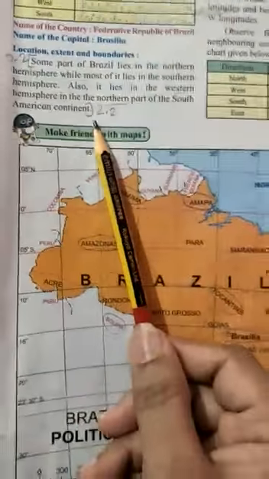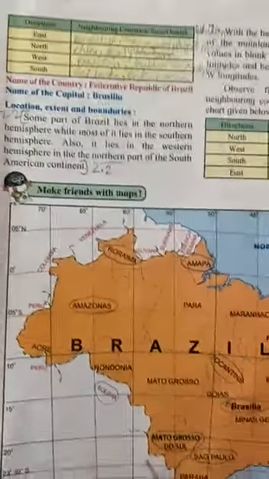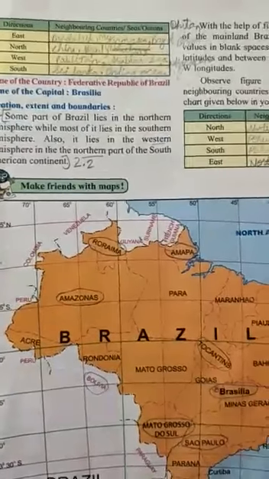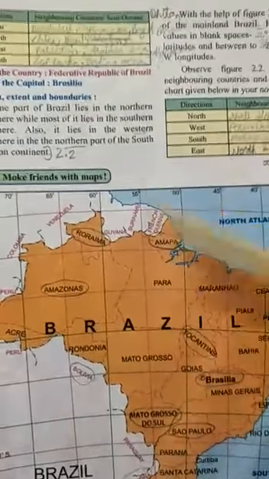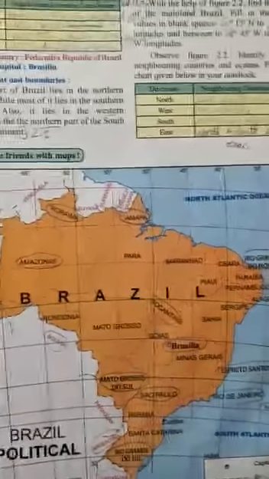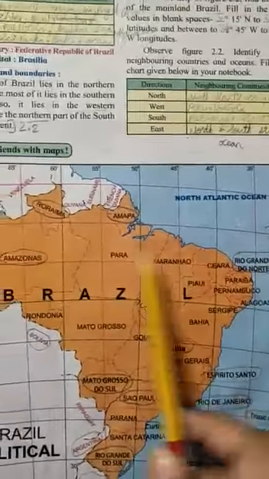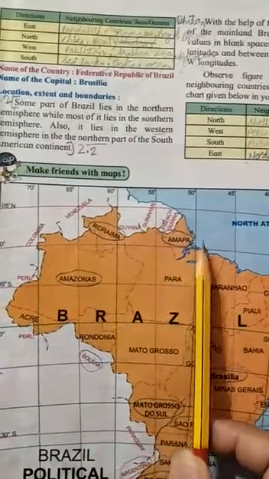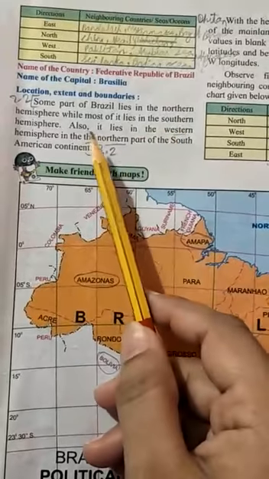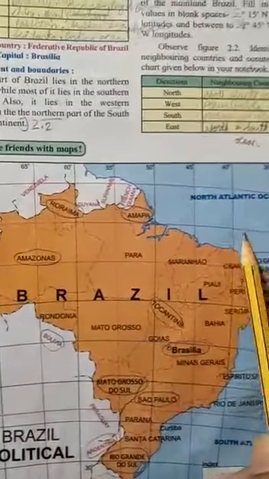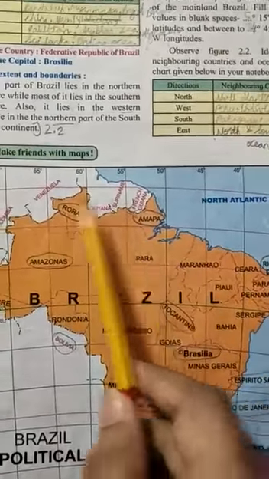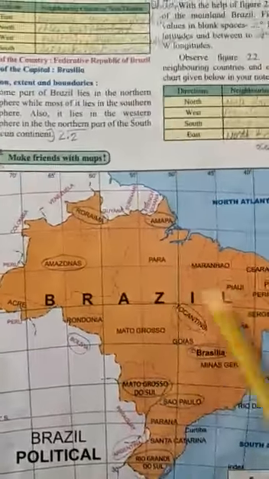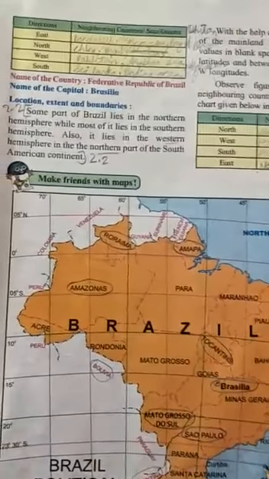I'll show you the map, then you'll understand it better. As I said earlier, the equator divides the earth into northern and southern hemispheres. You can see the equator passing through Brazil over here. Only this part is in the northern hemisphere and most of the rest is in the southern hemisphere.